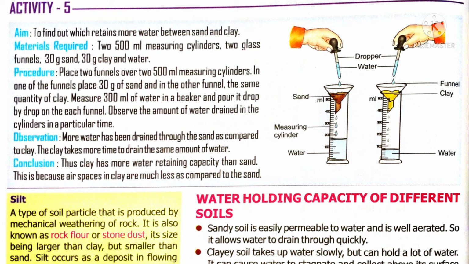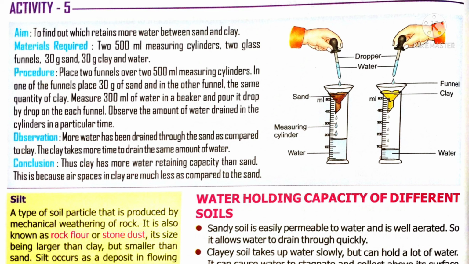Where did you keep the sand? Over the beaker, isn't it? Over the beaker what is there? Funnel. Inside the funnel what is there? Sand is kept. Like this in one funnel you kept sand, in the other funnel you kept clay. Now after adding water, we can see more water has drained through the sand than the clay.